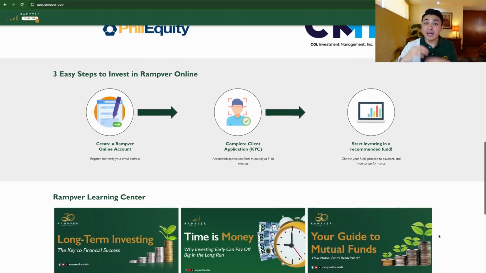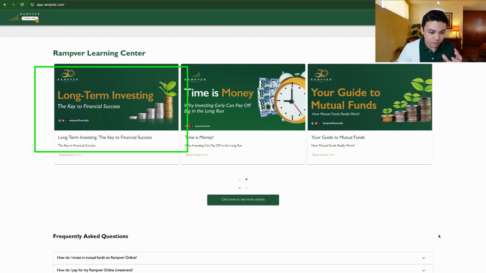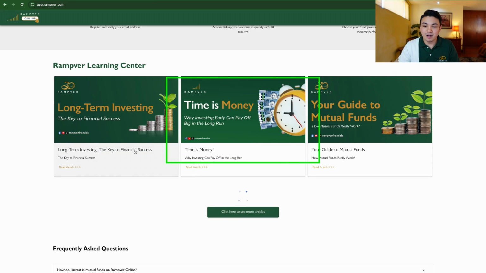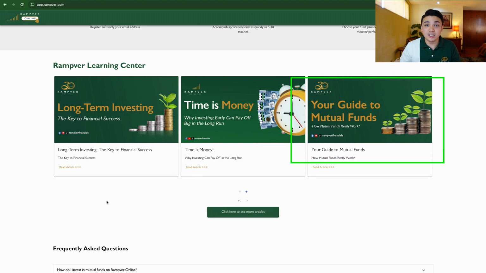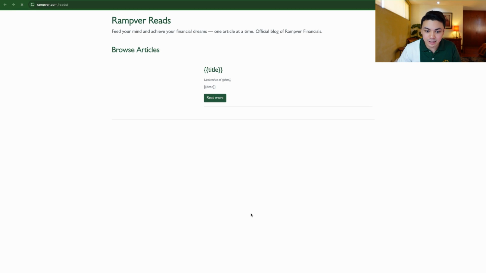Next, we have our Rampver Learning Center wherein we have readable articles, diba? First is yan, long-term investing, the key to financial success, diba? Next, time is money, similar. And then lastly, your guide to mutual funds. Ano ba itong mutual funds? And you can learn all of this through this learning center. And you can even look at other articles by clicking this button below. Ang dami nating articles here.